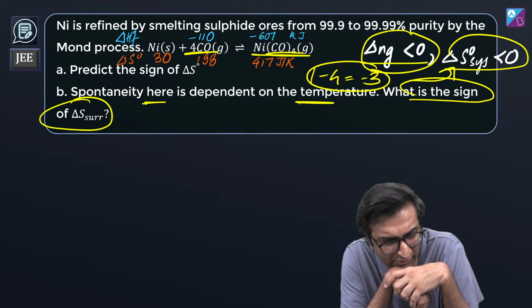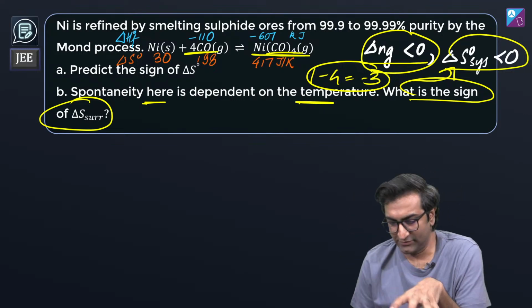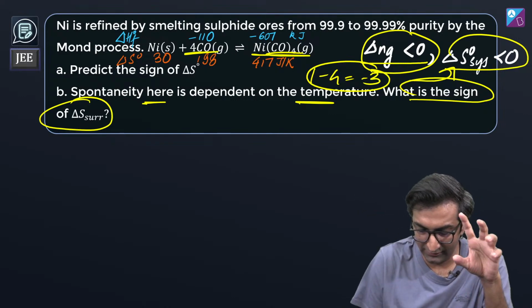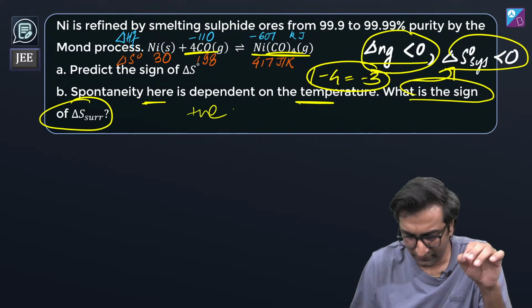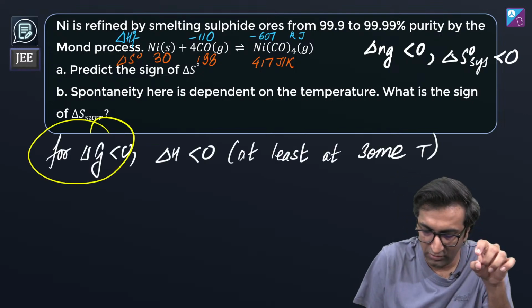Delta S surrounding क्या होगा? Positive होगा. Okay. Now if I want this reaction to be spontaneous, think about it a little bit like this. Yeah, you're right. You guys are right. बिल्कुल सही है. Number of moles. Yeah. Cool. Great.